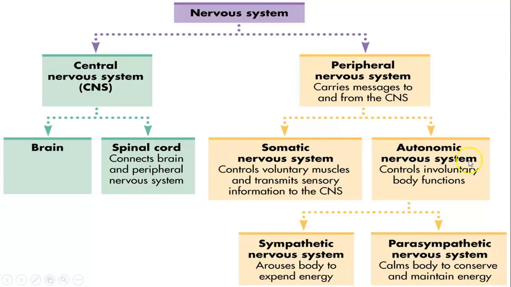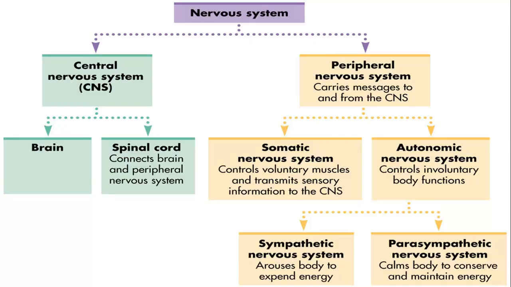From the name autonomic: involuntary, automatic, without your interference. While the somatic nervous system, these are the effects that you can control. Okay? And then the autonomic nervous system is divided further into sympathetic nervous system and parasympathetic nervous system.